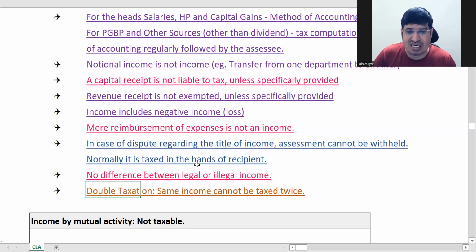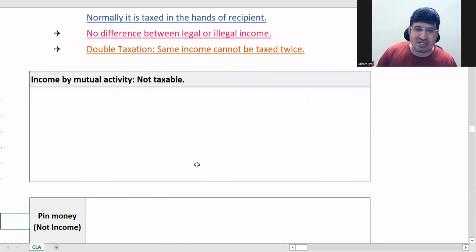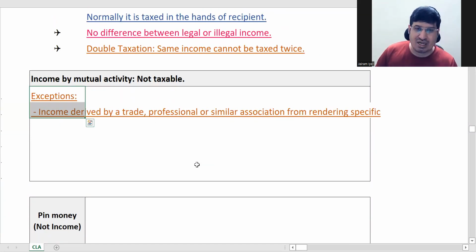No double taxation. Same income will never be taxed twice. This is one more thing: once only we will be taxed on an income. No double taxation. Next, we are going to talk about income from mutual activity.